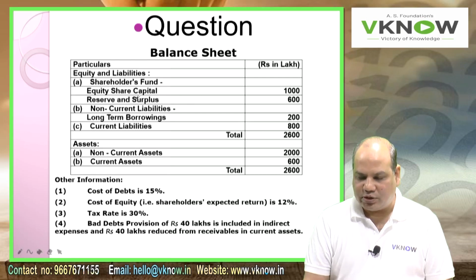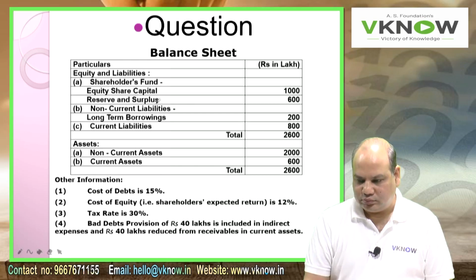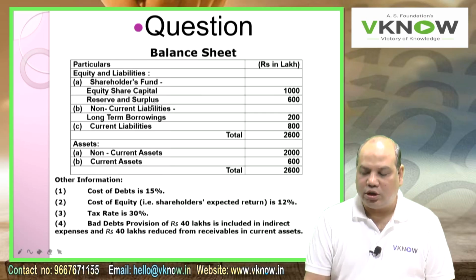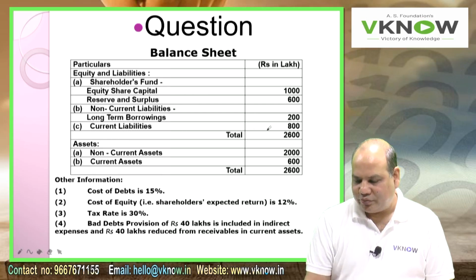Reserve and surplus 600. Point number B, non-current liabilities: long-term borrowing 200. C, current liabilities 800.